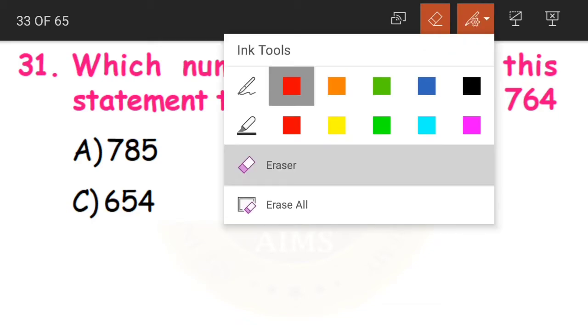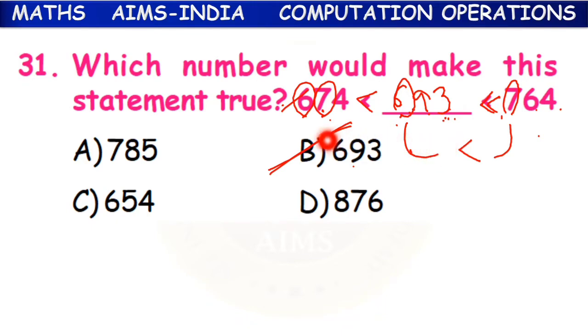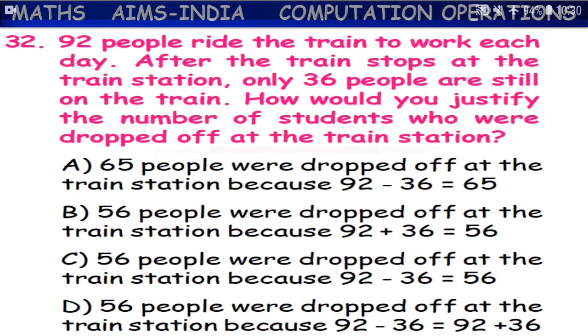Wait a second children. Now 693 and 764. Now comparing the first number, 6 and 7. 6 is less than 7. So again this is true. Option B is our correct answer children. Now this number is making the statement true. 674 is less than 693, which is again less than 764. Clear how to solve this?